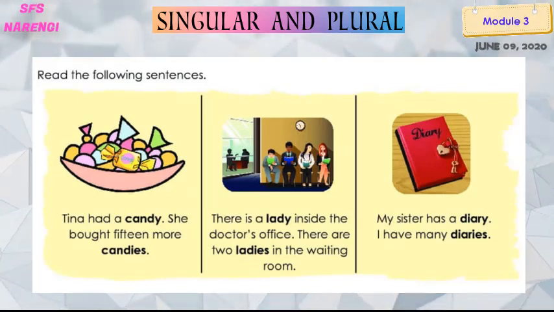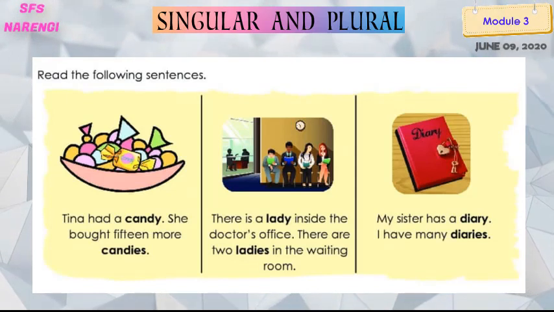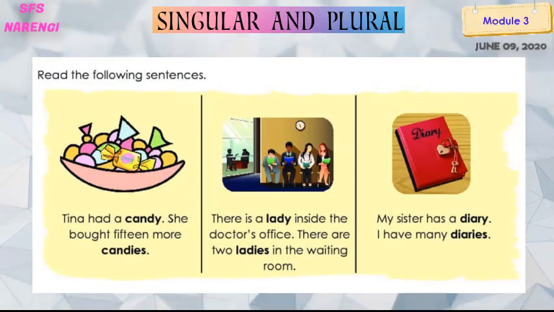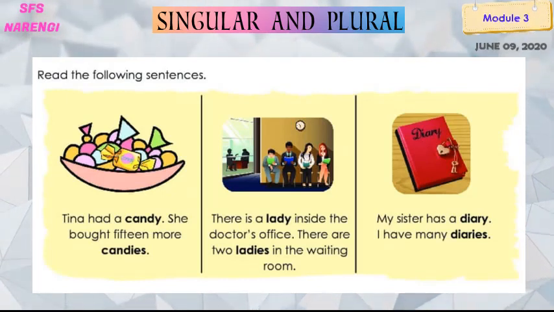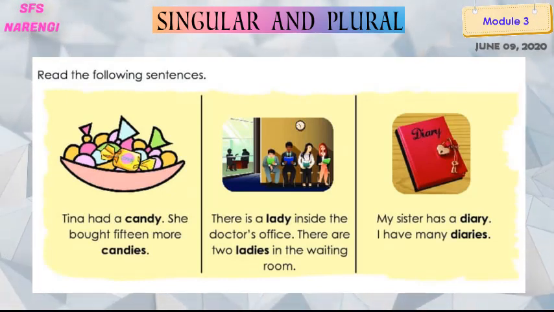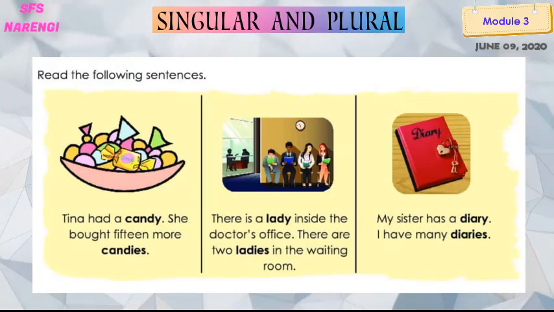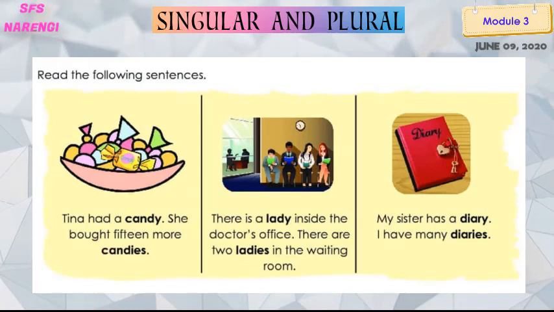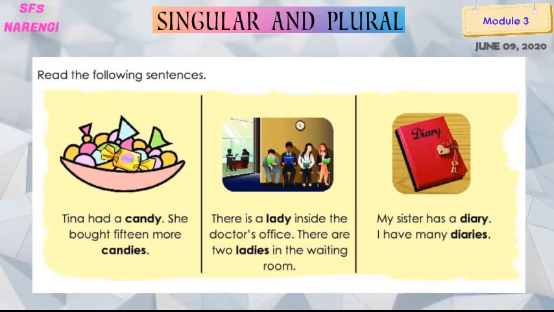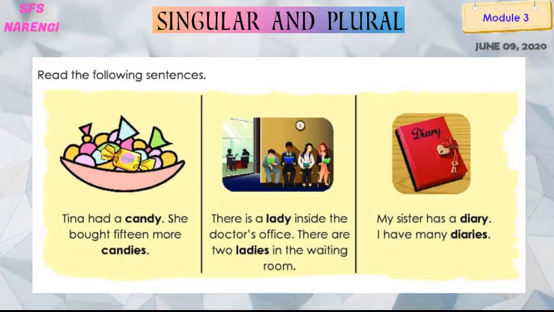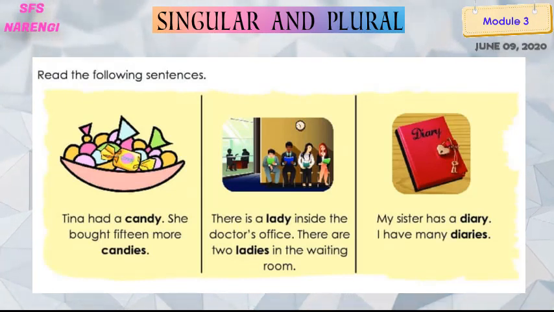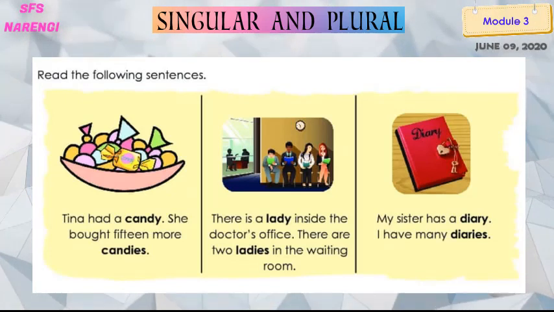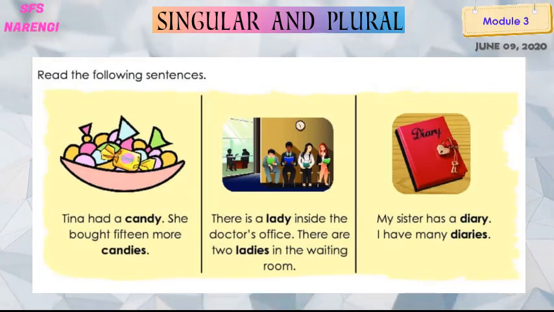Come to the second sentence. There is a lady inside the doctor's office. There are two ladies in the waiting room. Hope you got it here. Lady means one. Two ladies means more than one. So how have we formed that? By removing Y from the word lady and adding IES to make it plural. Got it? Okay.